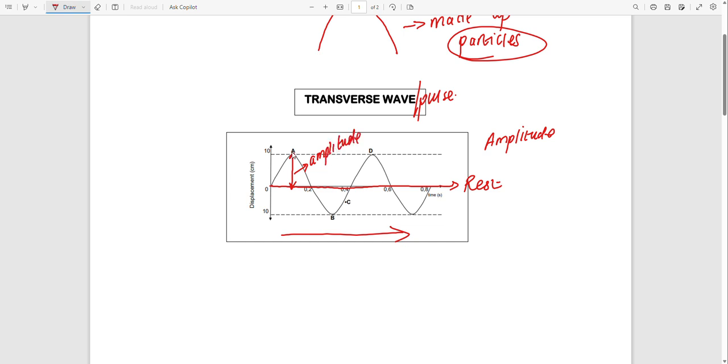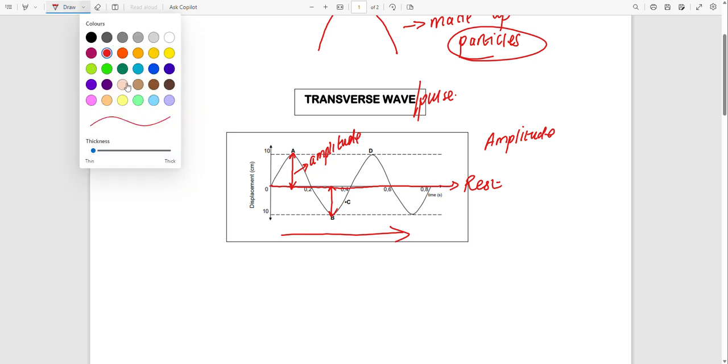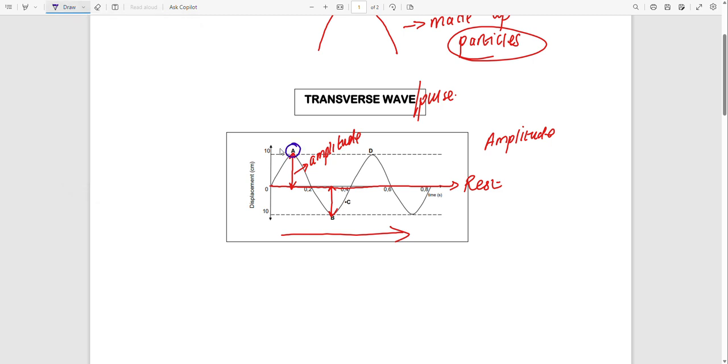This one is the amplitude, because here is the maximum point, or from here up to here we can find the amplitude. So this one, B, is the minimum point. So that's how we identify an amplitude. And therefore we will have what we call here at A, the maximum point.